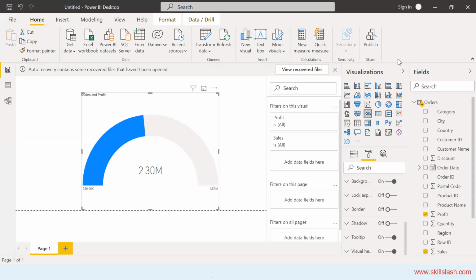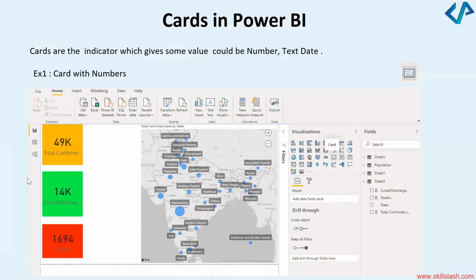Okay. Now, let's say I have a plot for the India map, right? And I want to show a card, and that card should show the numbers. If I wanted to show a card with numbers, what could I do? For example, how many total patients were confirmed COVID, how many discharged, how many were the deaths? If I wanted to display all that information with numbers, there is an option of cards.